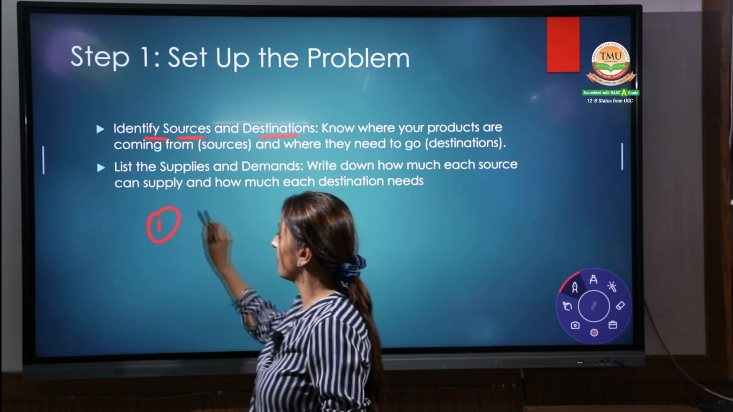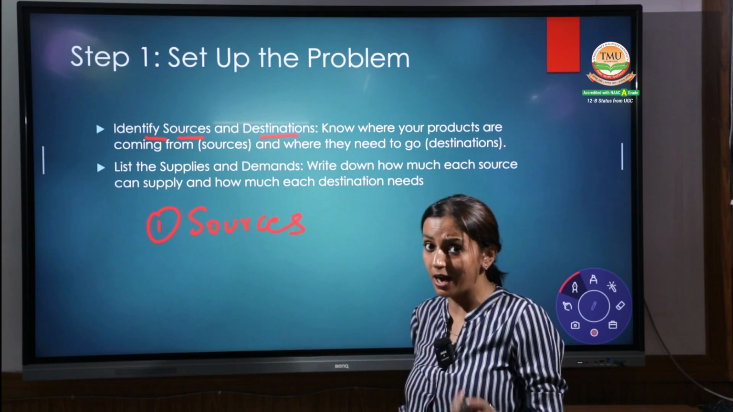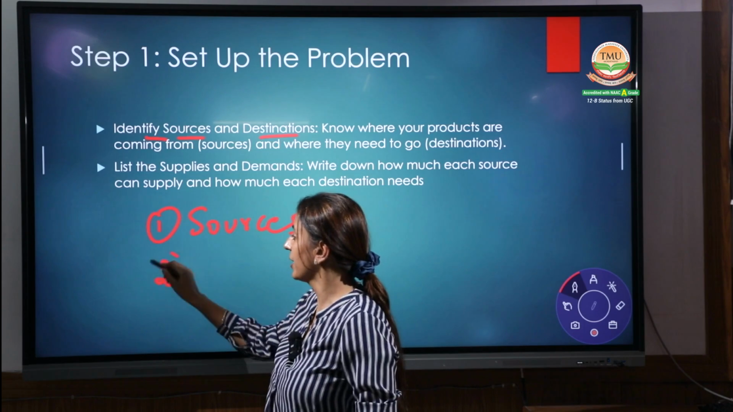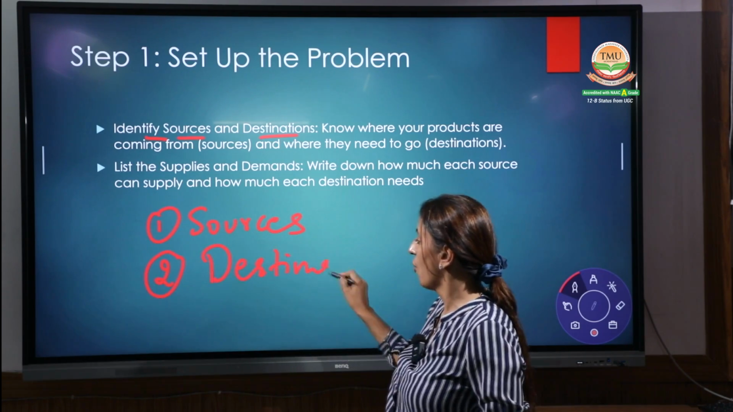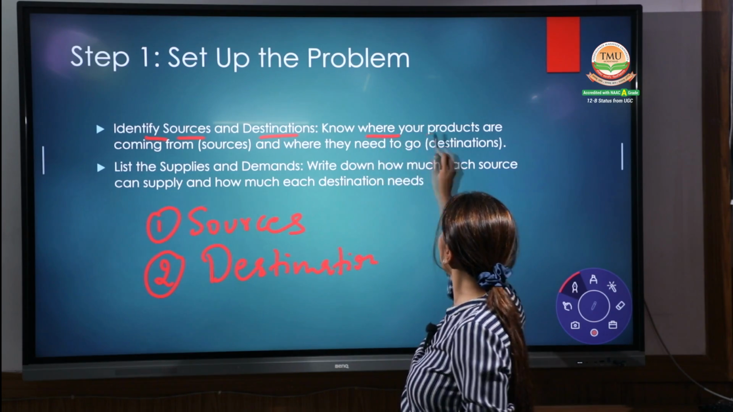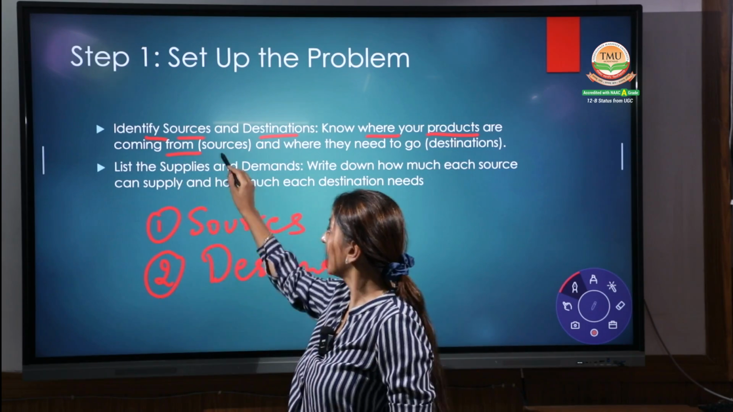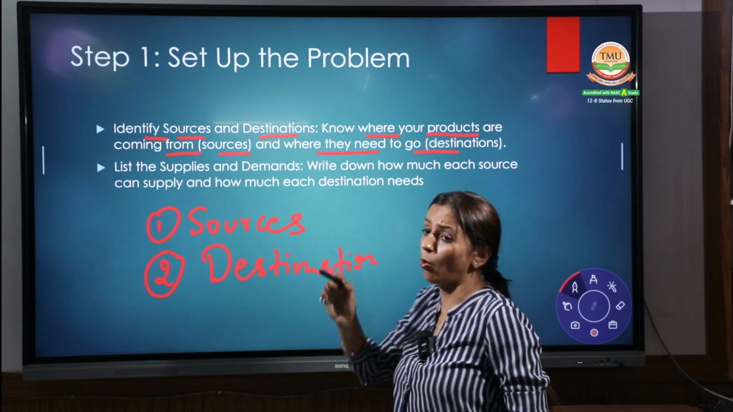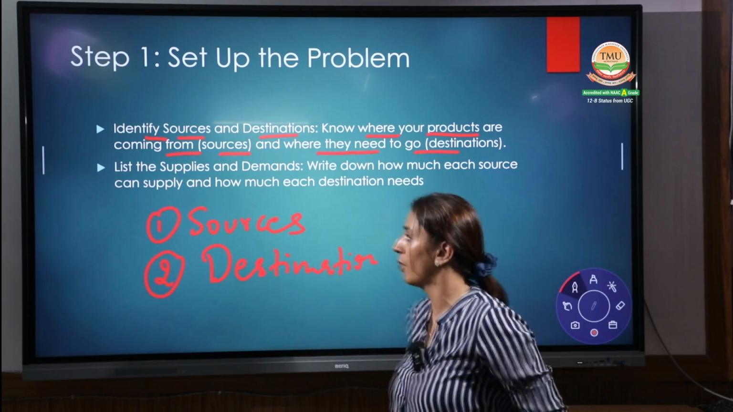That means you have to find out the different sources where the goods are ready. The second point is the demand level, that is, the destination where you have to send the goods. Know where the products are coming from, that's the source, and where they need to go, the destination point.